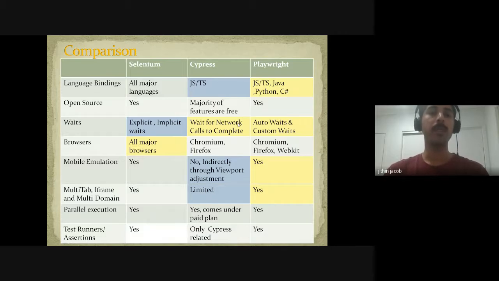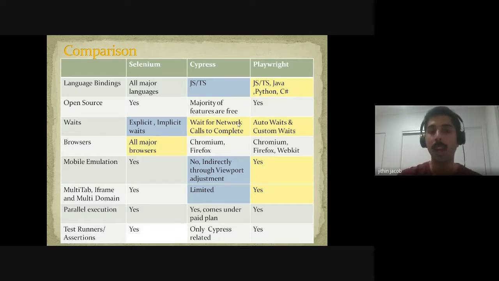Selenium, we have explicit and implicit waits. Cypress, by default, waits for all the network calls to complete. Playwright, we have already seen there is an auto wait and a custom wait feature. Selenium supports all major browsers. Cypress supports Chromium, and Firefox and WebKit are supported in Playwright. With the exception that IE is not supported in Cypress and Playwright, you might need to use Testcafe if you still want to go ahead with IE at some point.